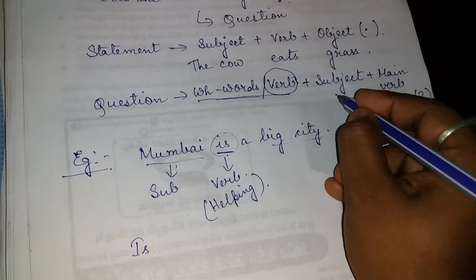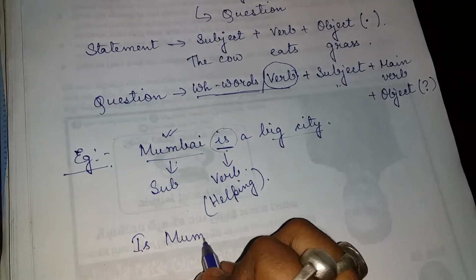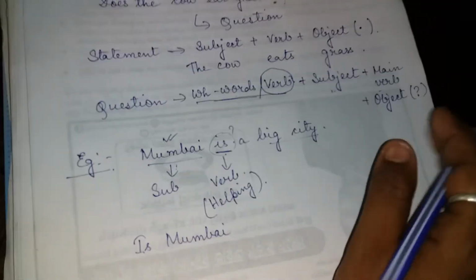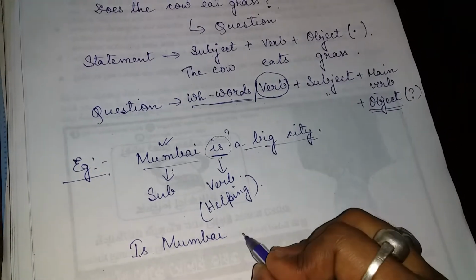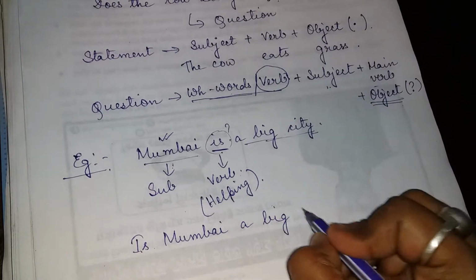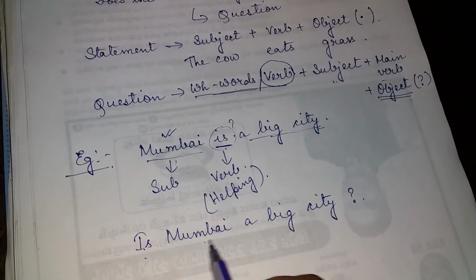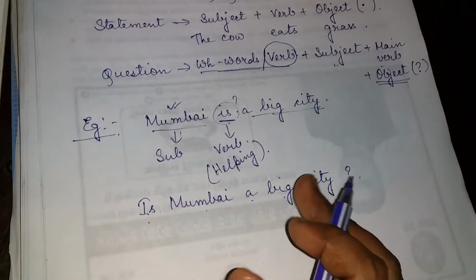Then comes our subject. Mumbai is my subject. Is Mumbai. Now main verb. There is no more verb here, so we don't have to write. And finally the object, a big city. Then your question mark. So, is Mumbai a big city? So how easy it is.